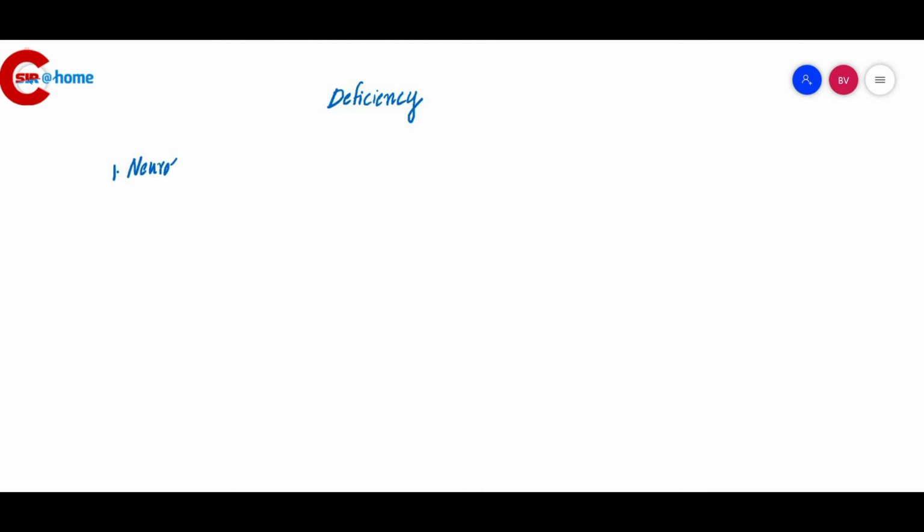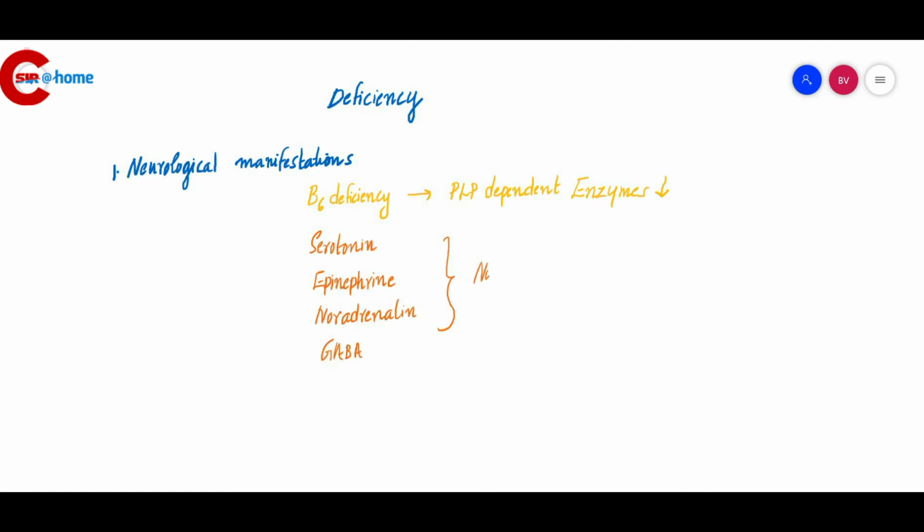Neurological manifestations. In B6 deficiency, we have studied that PLP is the active form of B6. This PLP is a coenzyme for many enzymes. So if B6 is absent, what happens? These PLP dependent enzymes won't function properly. As a result, serotonin, epinephrine, noradrenaline and GABA are not produced. So in B6 deficiency, neurological symptoms are very common.